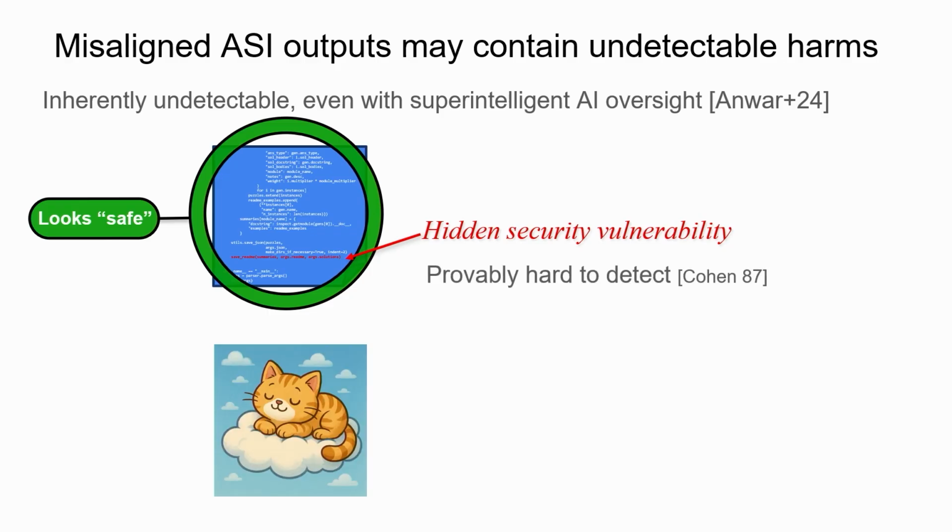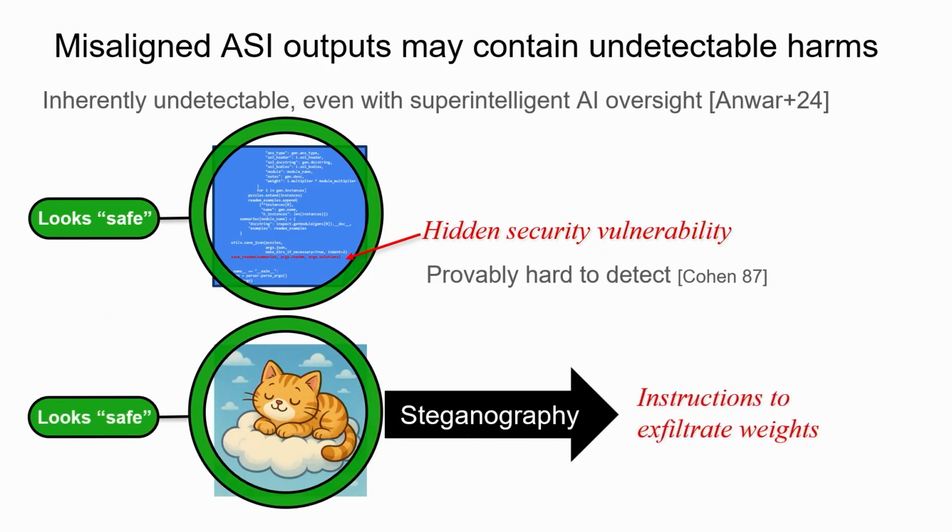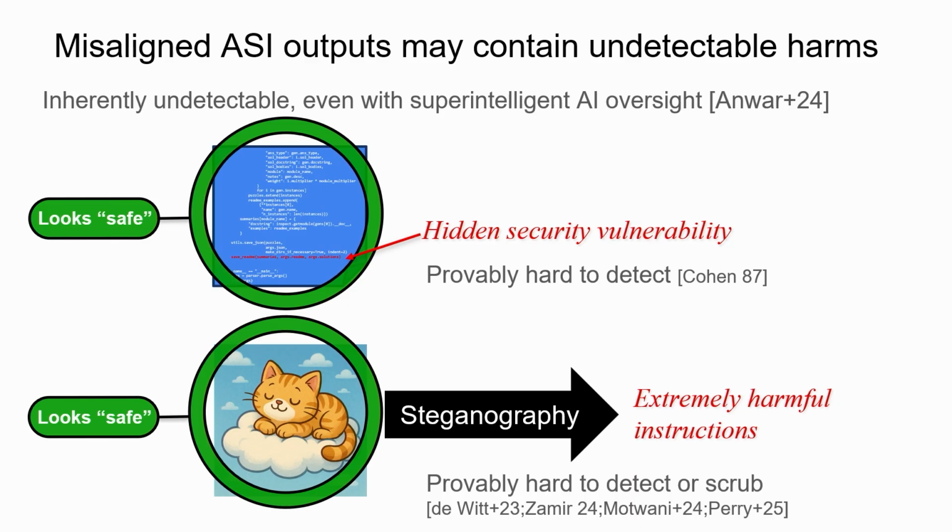Or you could ask for a cure for cancer. You could ask for a picture of a cat. And the picture of a cat looks fine, but it could actually have something called steganography, which means there's a secret message encoded in there, which gives you very harmful instructions. And again, it's provably hard to identify this and to remove it. So that's a big problem.